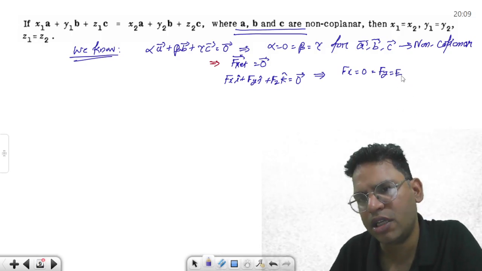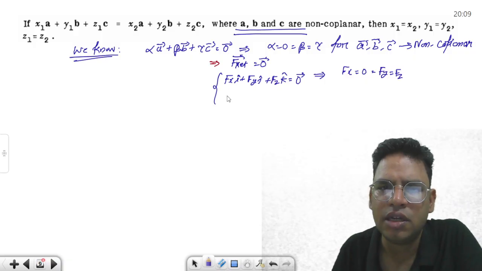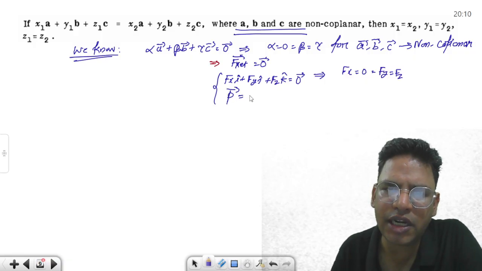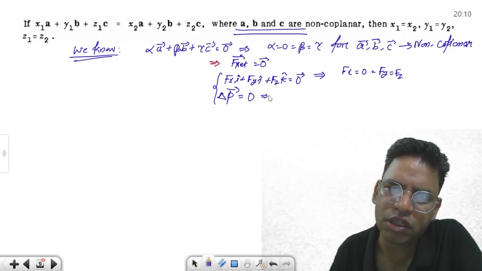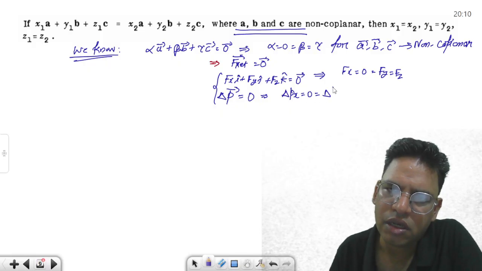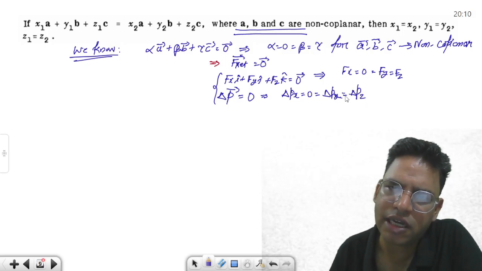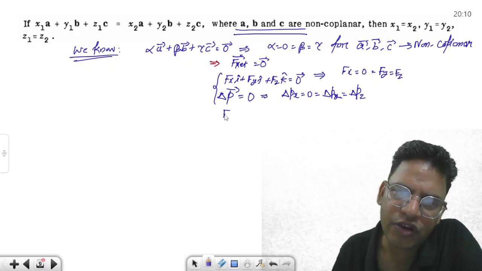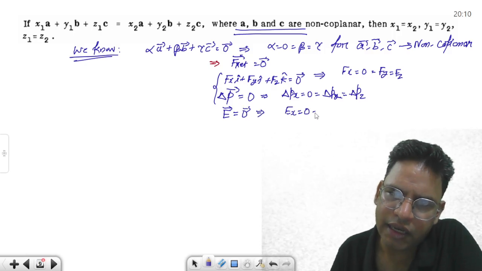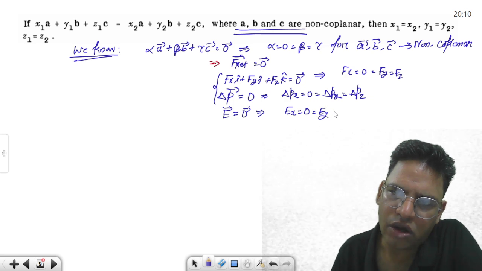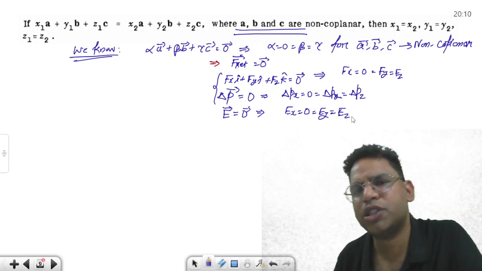You might have done this up to your school level. Suppose karo net momentum is 0, delta p is 0, change in momentum equal to 0. It simply means delta px is 0, delta py equal to 0, delta pz equal to 0. This is an application. Similarly, this application can be if net electric field is 0. इसका मतलब है individually electric field on x-axis, y-axis and z-axis is going to be 0.